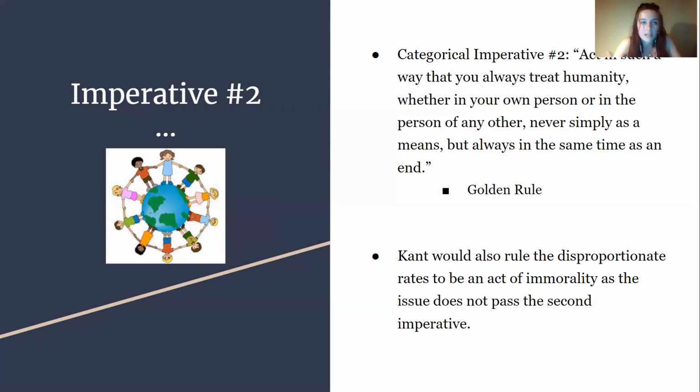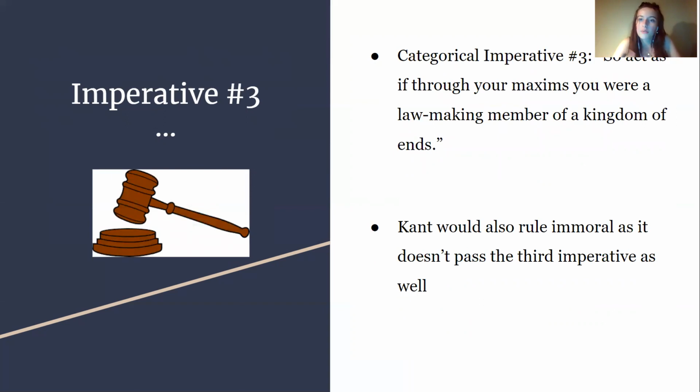And I think these are reason enough to say that Kant would find this immoral and that we need a solution. But there is a third imperative, which is to act as if through your maxims you are a lawmaking member of a kingdom of ends. Basically to say, would you as a ruler make this action a law? And I don't think anyone would want to, I don't think Kant thinks, and I don't think that anyone, as a smart ruler, would want to continue to allow this negligence to occur and to make it a law within the healthcare system, as this undermines the integrity of humanity and healthcare workers, and would cause, again, mortality rates to just increase. So Kant would also rule this immoral, as it doesn't pass the third imperative.